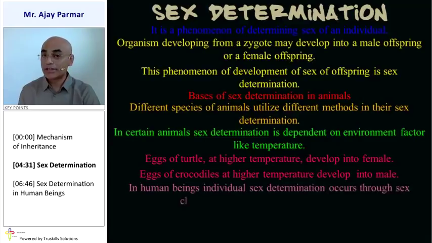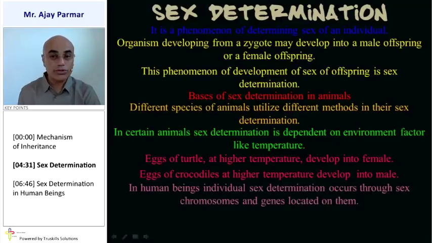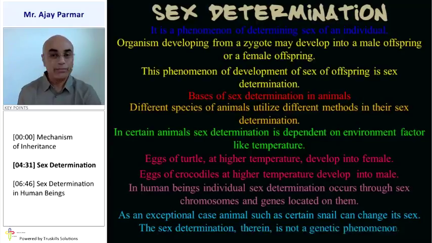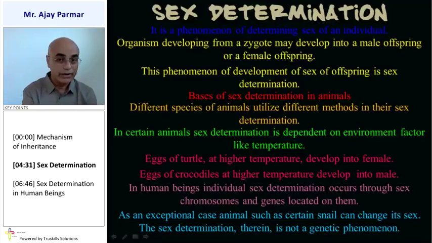But in human beings, sex determination occurs through the sex chromosomes and the genes which are located on those sex chromosomes. As an exceptional case, certain animals like a certain kind of snail can even change sex. At the time of formation of the zygote it is one gender, but when it becomes an adult, a complete individual, it becomes another gender. That is also a wonderful thing that we have in our nature. In nature, sex determination is not always a genetic phenomenon.